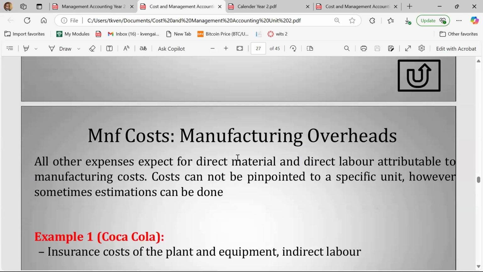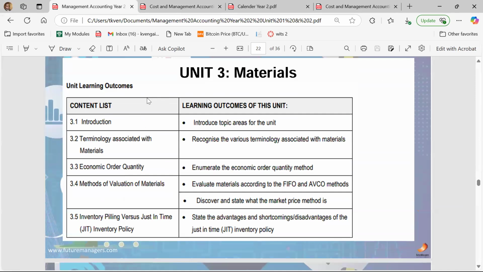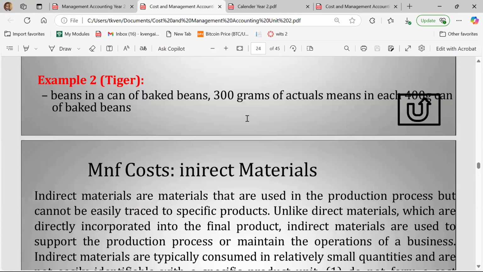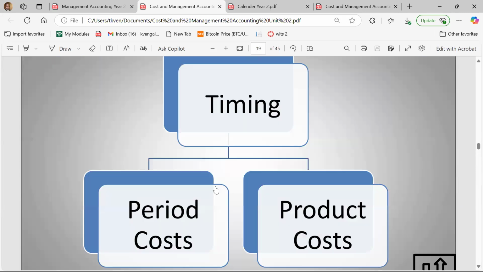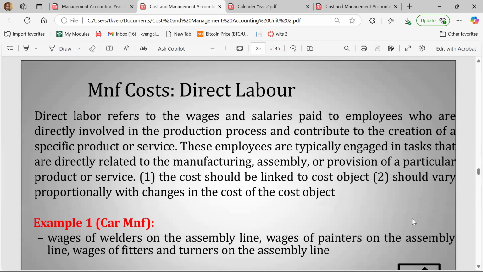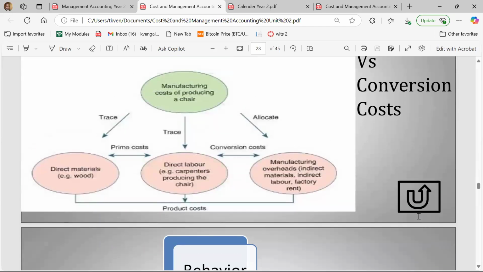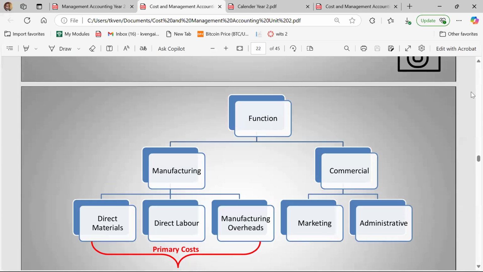Right. So in my next lecture, for the guys that are doing management accounting, we are going to be looking at materials. We are going to be looking at the economic order quantity, methods of valuation, just-in-time inventory system, FIFO, AVCO, LIFO, and all of those sort of things. Then for the guys that are doing cost accounting and cost and management accounting, we are going to be looking at the issues of prime costs versus conversion costs. We are also going to be looking at, what's the other one? There's another one that we need to look at. What is it? Prime cost versus conversion costs, and where is it?